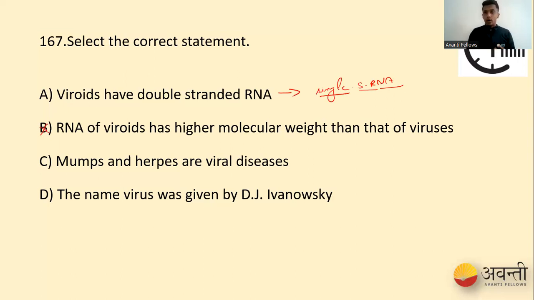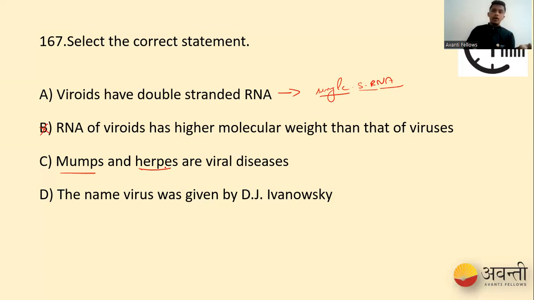Coming to the third option, mumps and herpes are viral diseases. This is absolutely right. Mumps is caused by the mumps virus, whereas herpes is caused by the herpes simplex virus. Both of them are viral diseases. Coming to the final option, why is this one wrong? The name virus was given by D.J. Iwanowsky.